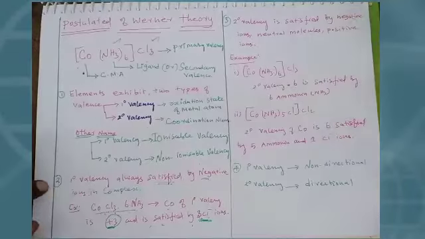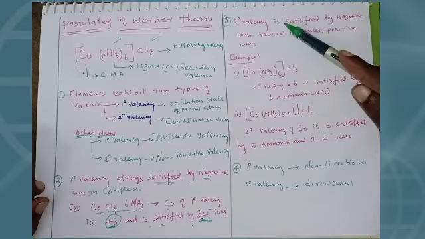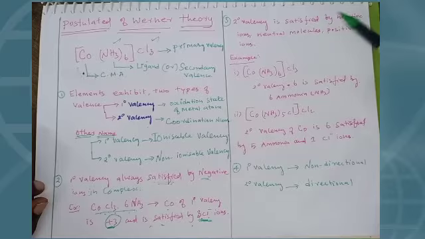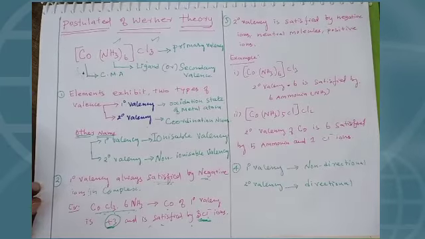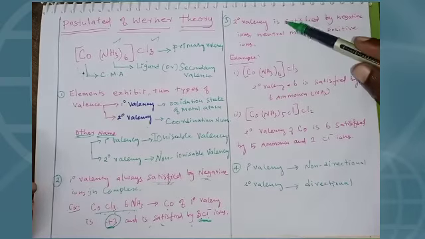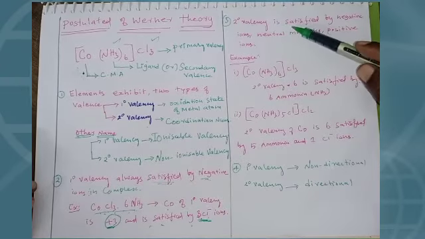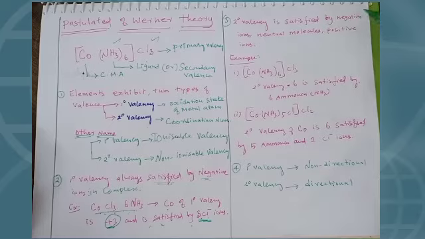Next, secondary valencies are satisfied by negative ions, neutral molecules, and positive ions. Again I tell you, secondary valencies are always satisfied by negative ions or neutral molecules or positive ions.